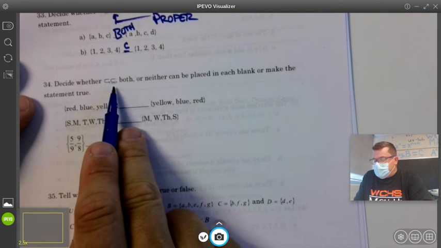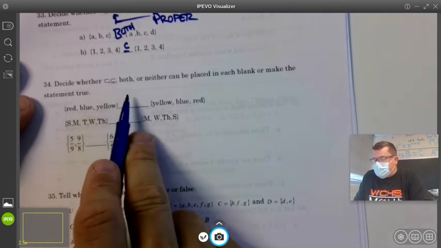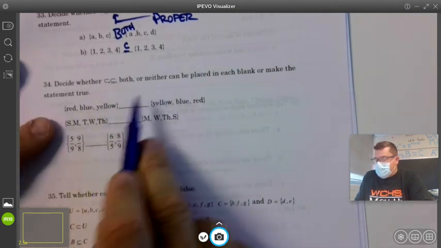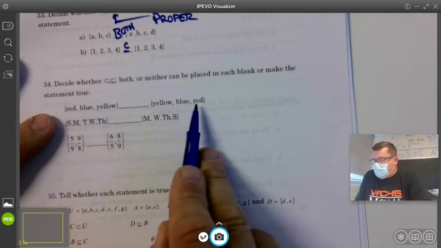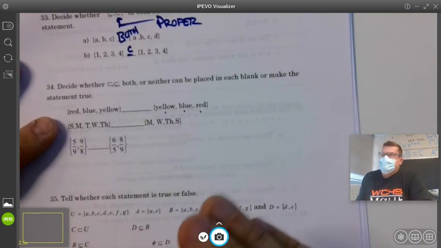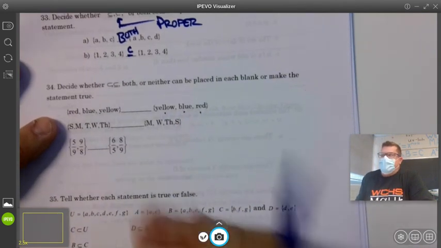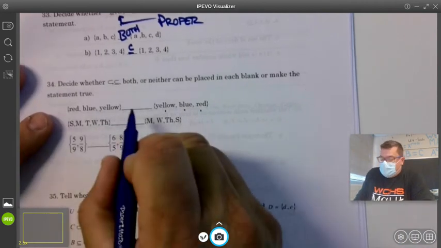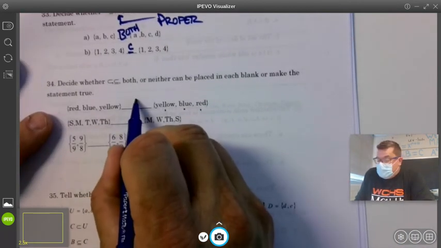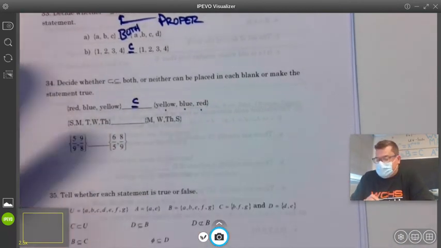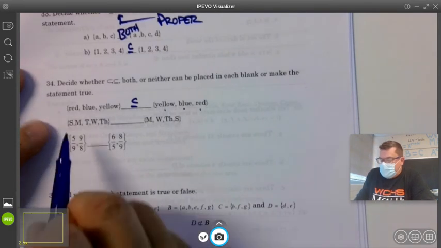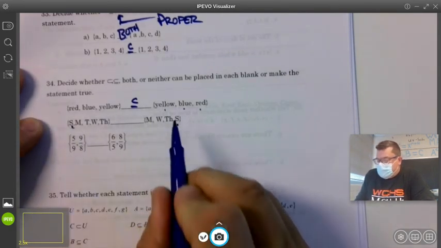Proper subset, regular subset, both, or neither. Red, blue, yellow, red, blue, yellow. It's the same. It's equal. So it can't be a proper subset. It's just a subset.